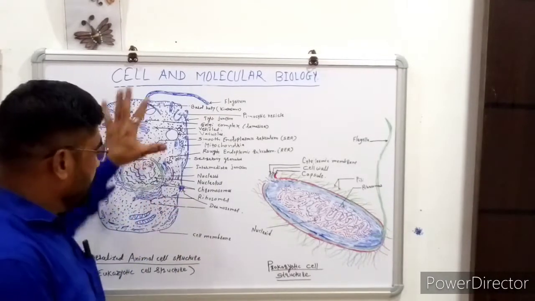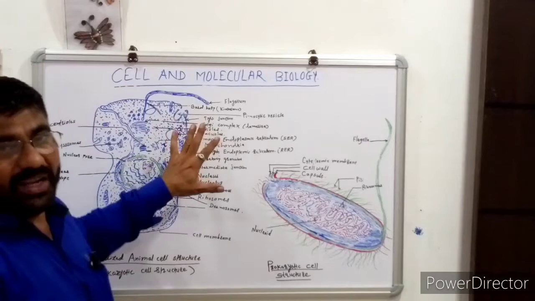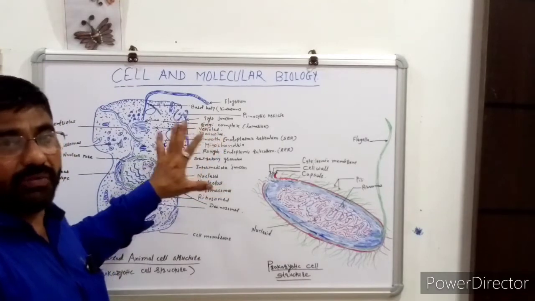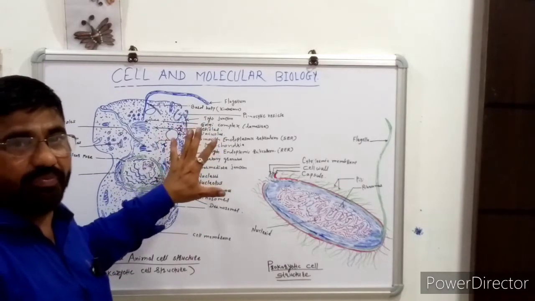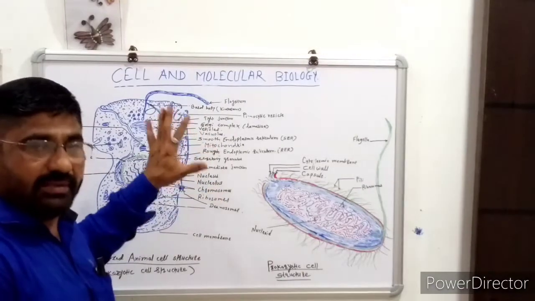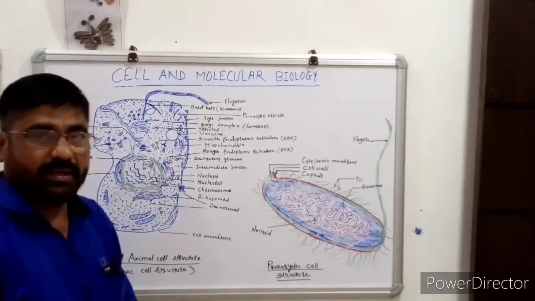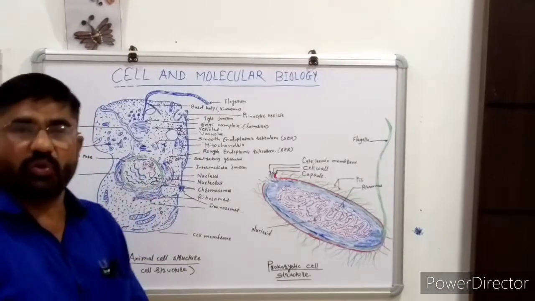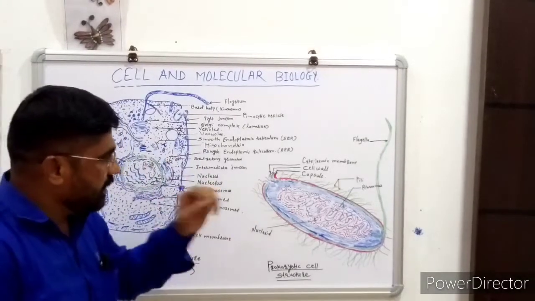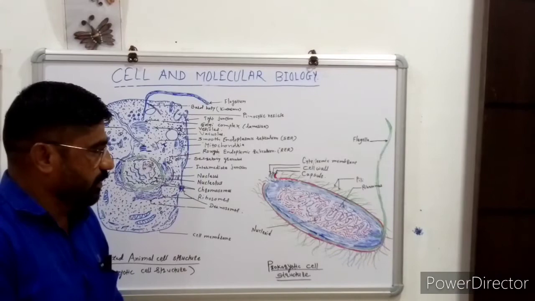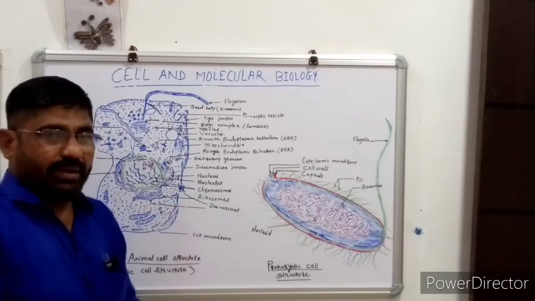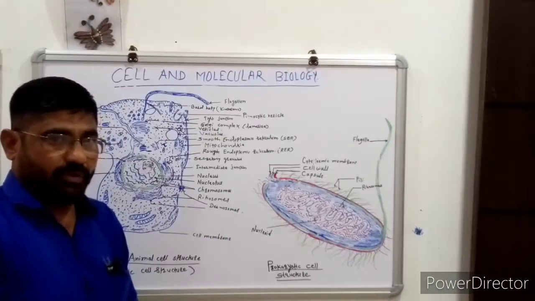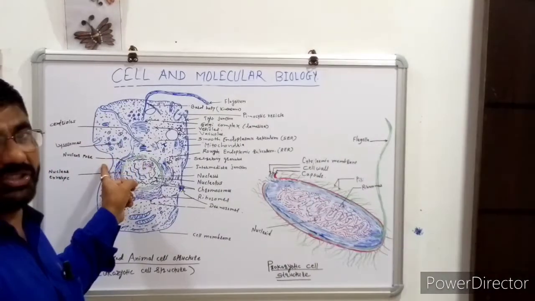So all these cell organelles, which are important for the functioning and the formation of the structure of the cell, are present in the cell, scattered in the cytoplasm as well as in the nuclear plasm. They are responsible for the highly advanced life of the higher animals and plants.